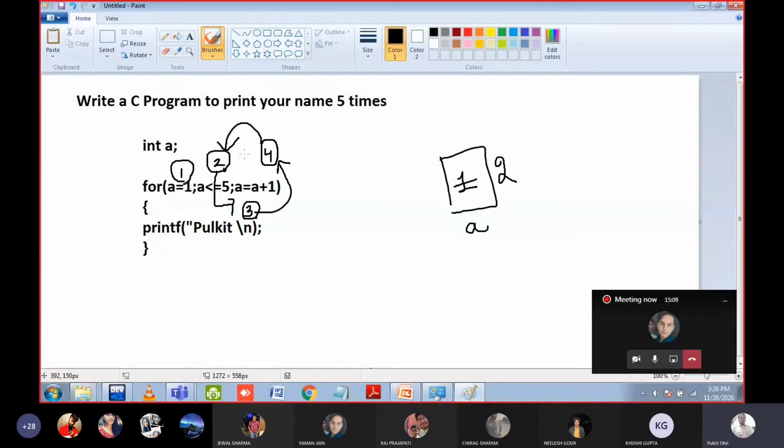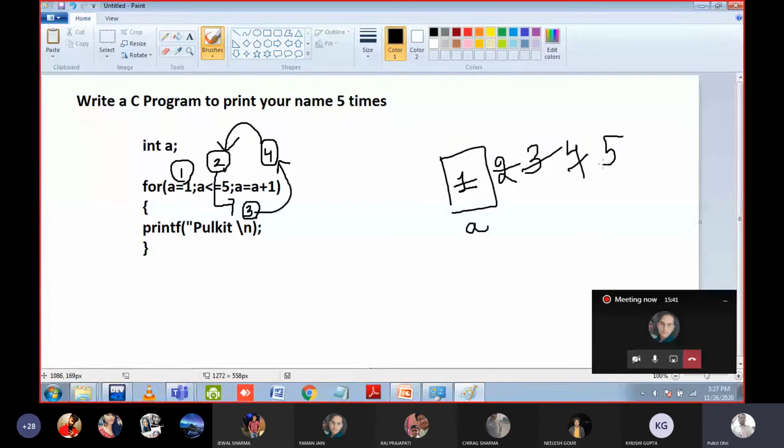Okay, after 4 again go to step number 2. Now the value of a is what? It is changed, it is 2. Is 2 less than 5? Of course, go to step number 3 and print my name on the screen. Then again update the value of a by 1, means it will become 3. Is 3 less than 5? Yes. Again print my name on the screen, then it will become 4. Is 4 less than 5? Yes. Again print my name, then it will become 5. Is 5 less than 5? No, but 5 is equal to 5.